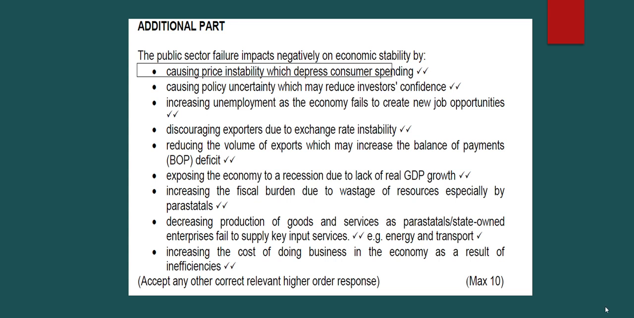Increasing the cost of doing business in the economy as a result of inefficiencies. So there are a number of inefficiencies that can cause business failures. One being high unemployment, meaning businesses are not able to employ people to produce goods, and people aren't able to buy goods because they're not working, they're unemployed. On the other side, there are issues of getting the water as well as the energy they need for their production. So that is the cause of the public sector failure, or the impact that this may have.